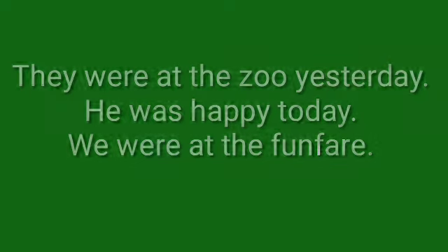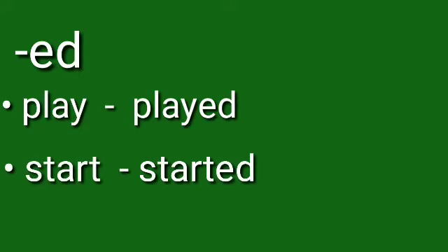Fine children? So to change a verb in a past tense form, we usually add ed. Like play, played, start, started. But there are some verbs where the middle vowel is changed to make it into a past tense form. Like get, past tense is got.